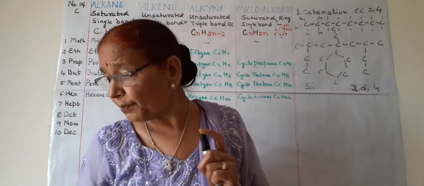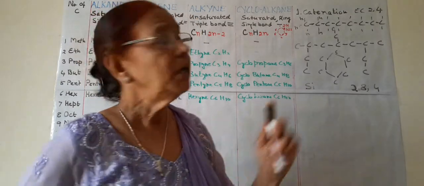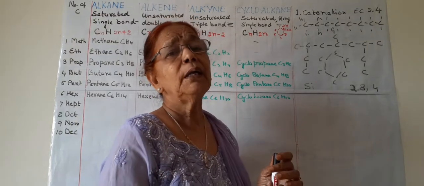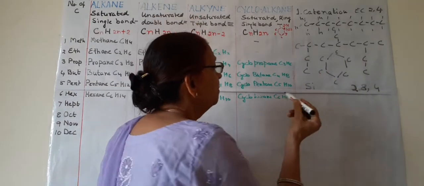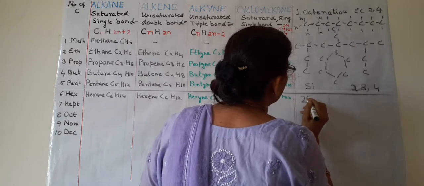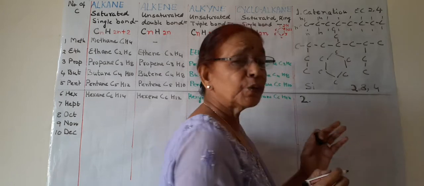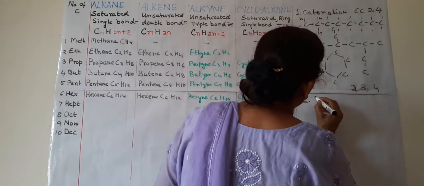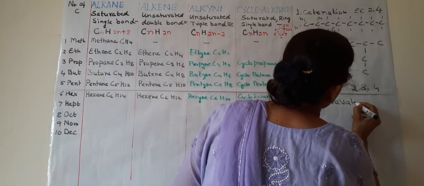So the first property, catenation, is important for carbon to form so many compounds, known as the versatility of carbon. Now the second property of carbon, why so many compounds are formed, is its tetravalent nature.